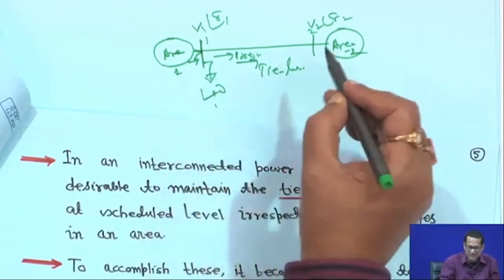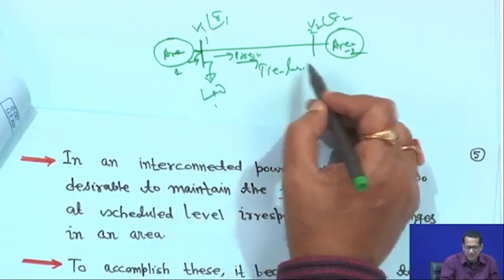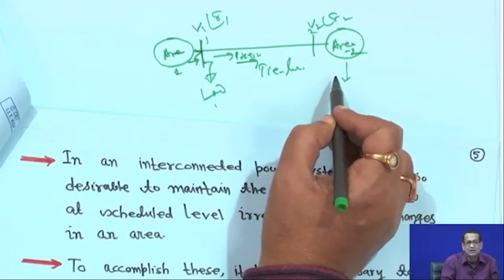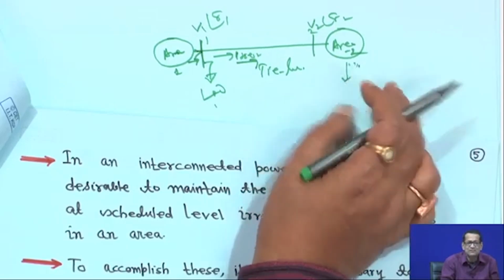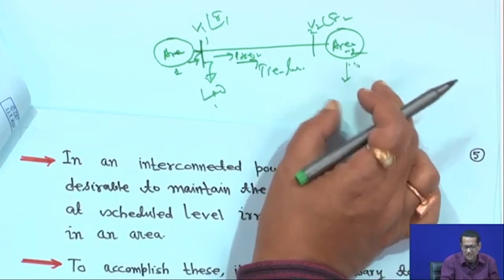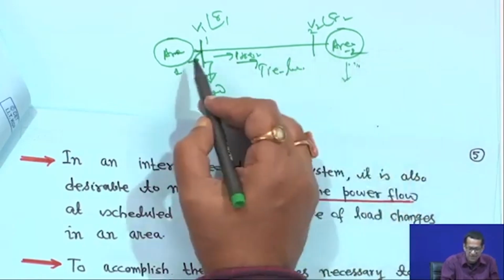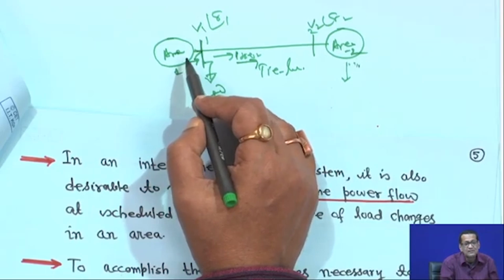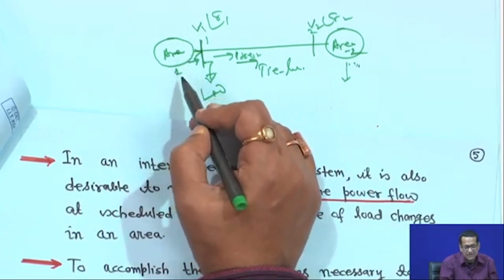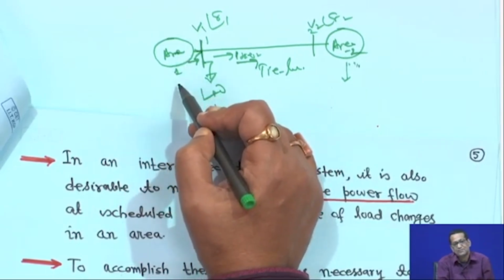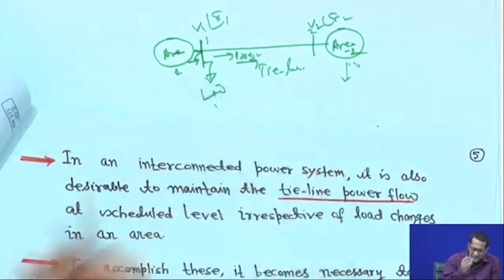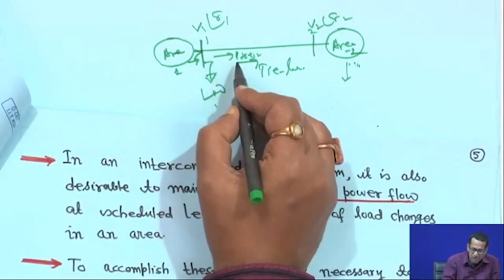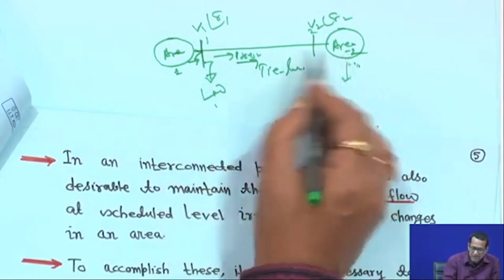Of course, you have some contract that at a certain time you can buy power. If you have a shortage of power, then this particular power system, meaning an area, a power system, later we will come to the definition of that, can buy power from this power system if they have sufficient spinning reserve capacity. So the question is that in that case it will draw power from this line.